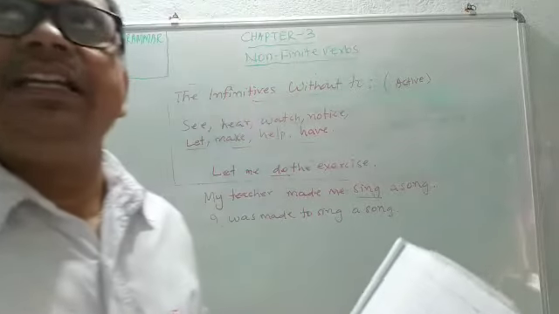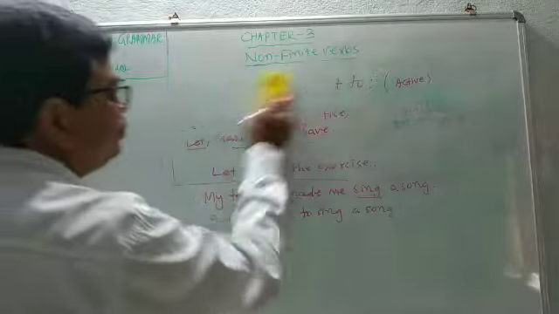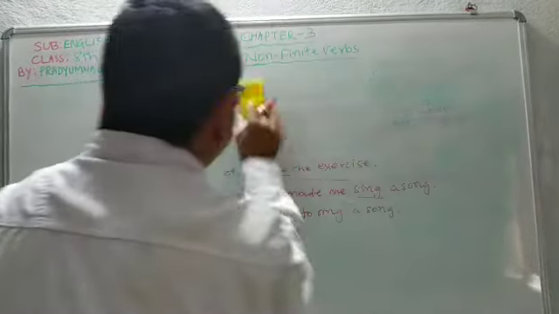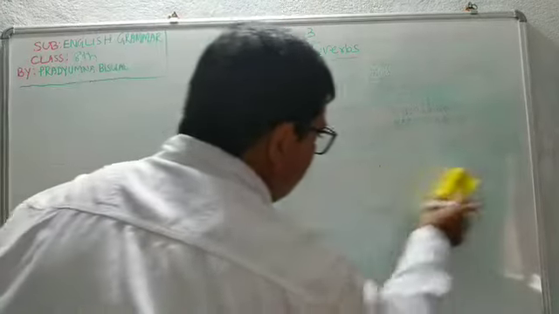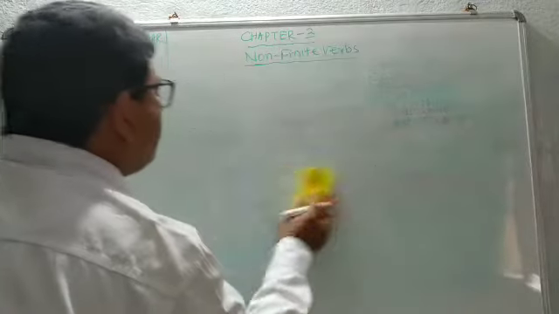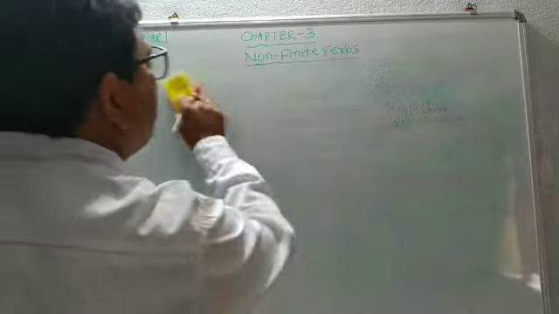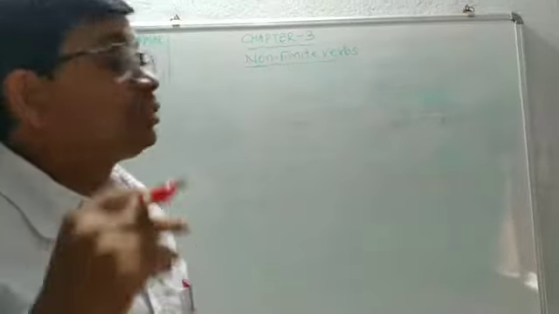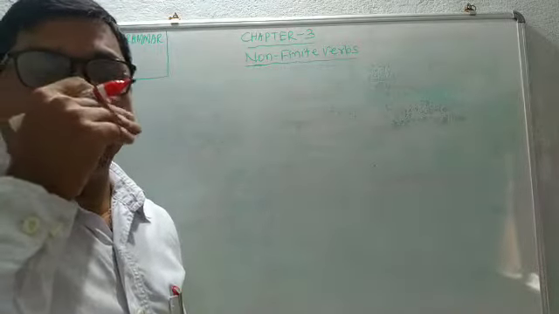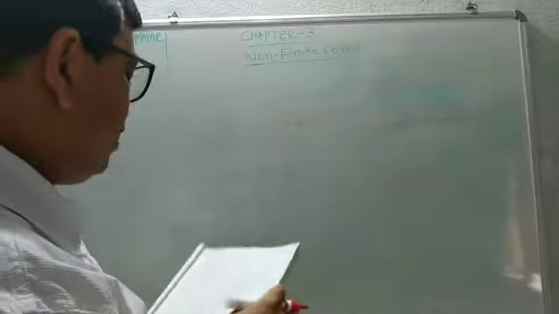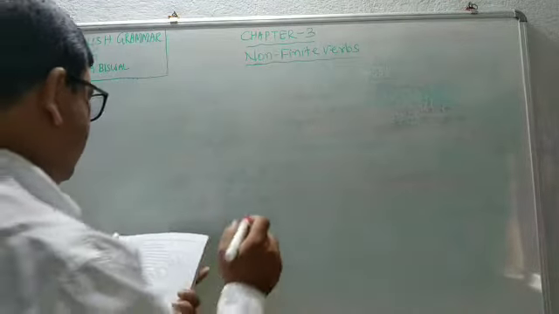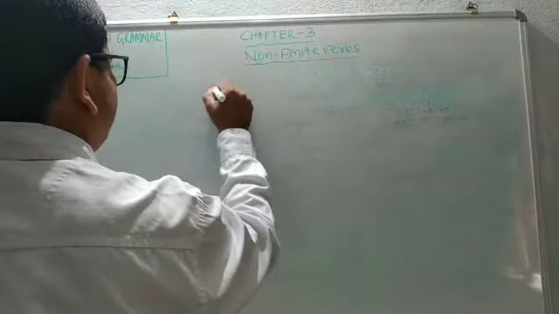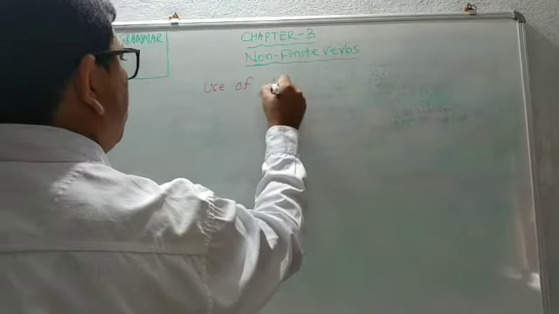Another example has been given here. In this chapter, actually, everything has not been given in a systematic way. It is not as per the chapter's title. Here another important thing has been given, the use of to.